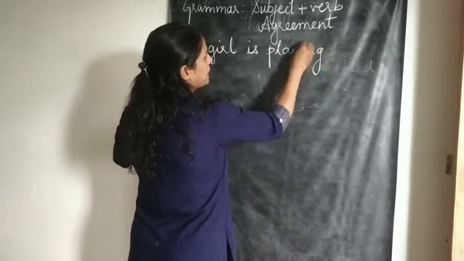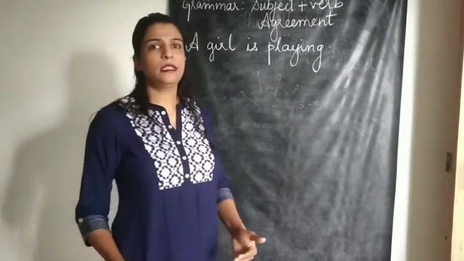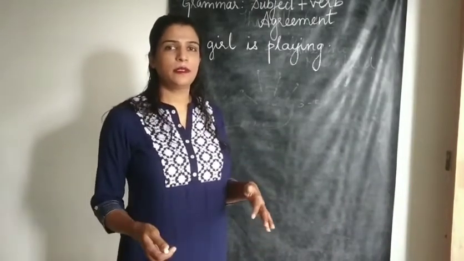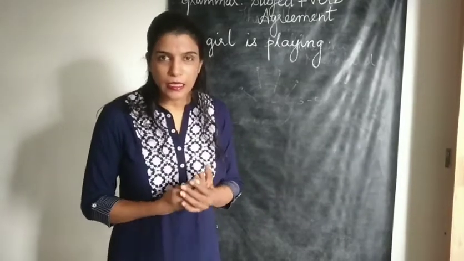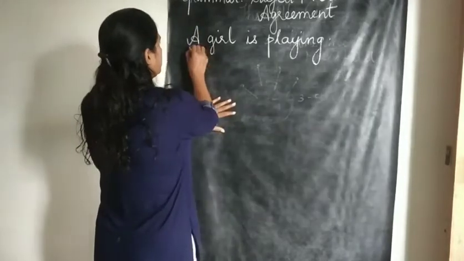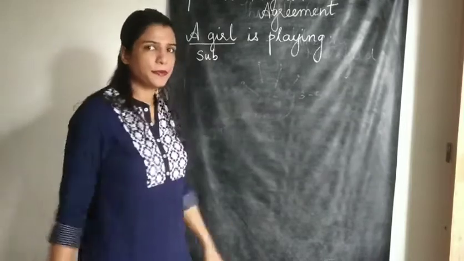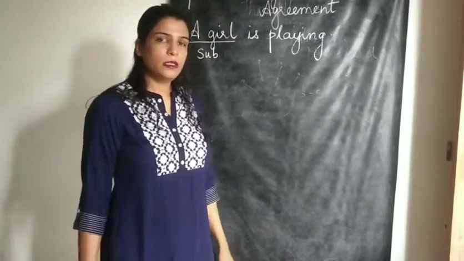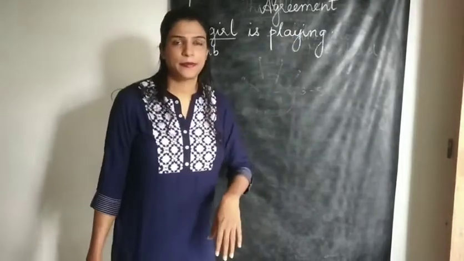A simple sentence which has got the noun in it, a helping verb in it, and a verb in it. So firstly, I need to ask myself, whom am I talking about? I am giving you information about the girl, so she is my subject. What is the girl doing? She's playing, that's the verb. The rest of the part will be the predicate.